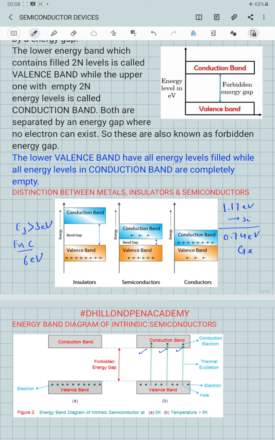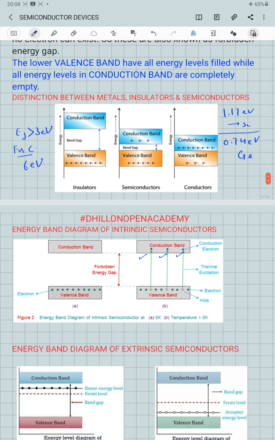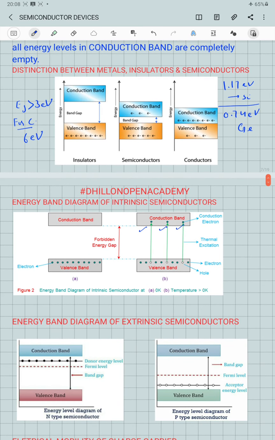So the number density of electrons and that of the holes in a pure semiconductor is always the same. So whatever current is running through the pure semiconductor, the contribution to the total current equally arises from the holes as well as from the electrons. But if we take a look at the energy diagram of the extrinsic semiconductor, first the n-type semiconductor, there is a huge band gap between the conduction band and the valence band.